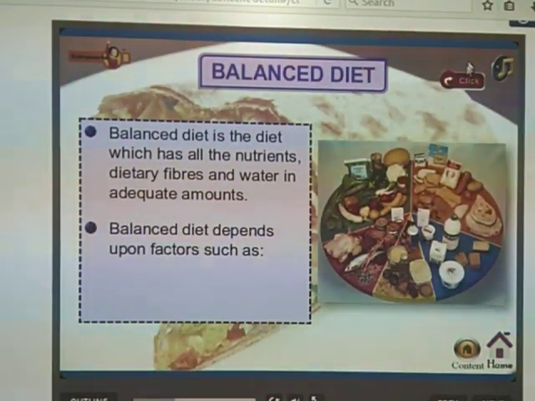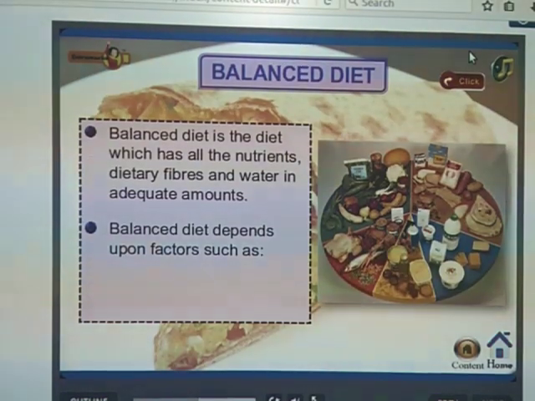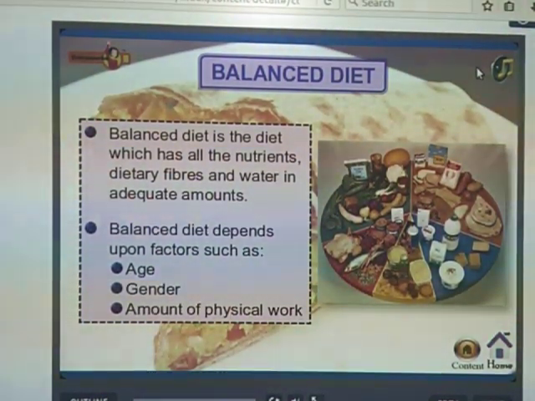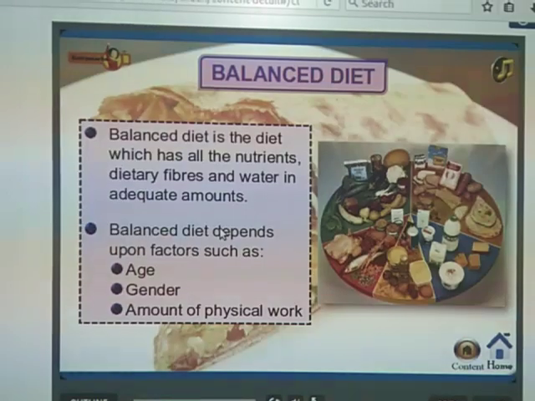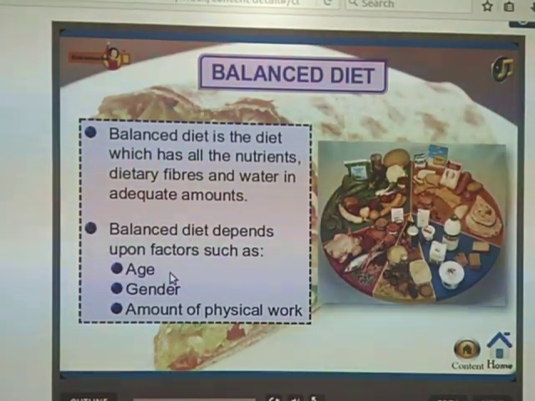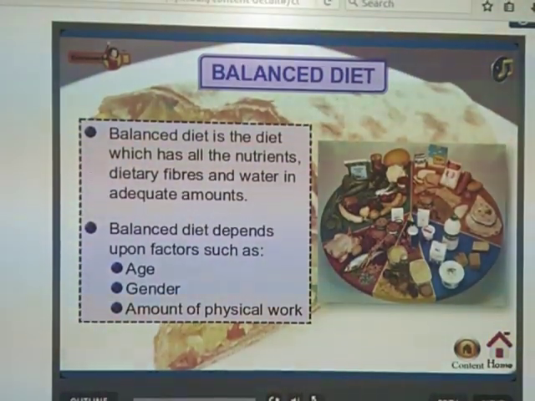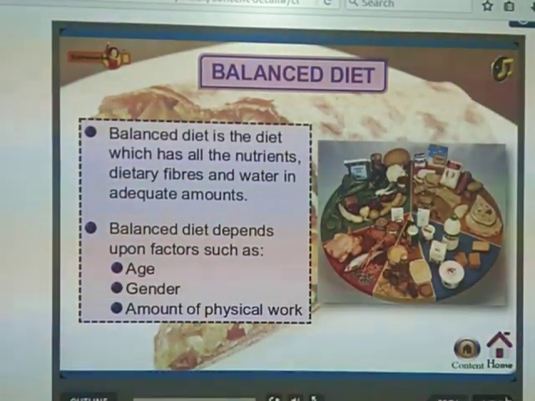Balanced diet depends upon factors such as age, gender and amount of physical work. You know that from kids to adults we give different kinds of food.